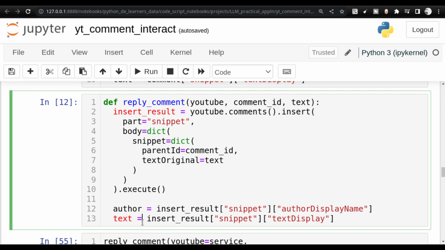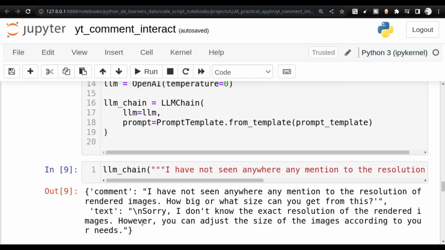So these things are required when you are going to work in an environment where, once you complete the insert of the comment, you need to get a feedback and write that information somewhere else. Correct. So if you are going to build a product, the product is not going to just leave the comment there, right? You have to have a feedback that, okay, my LLM created a comment and that comment is this, and you need to have a backup of what time the comment was provided, so that you can use it for checking, use it for debugging, etc. So we'll be seeing how it is being done.